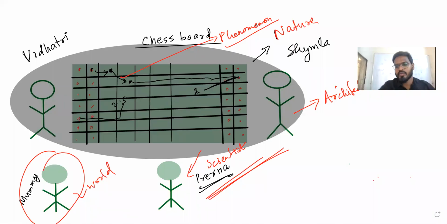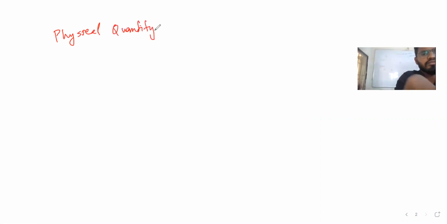To understand this whole physics, we'll have to define some quantity. That quantity is known as physical quantity. Let's learn physical quantity. What is physical quantity? Let's see.